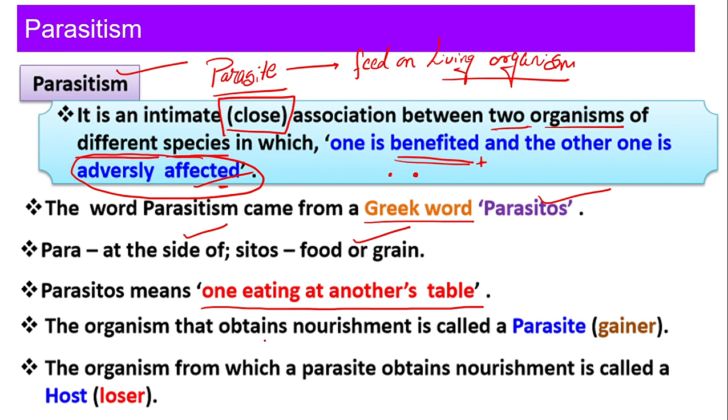Now, the organism that obtains nourishment, we call it a parasite. The parasite is getting nourishment. We are not getting nourishment, okay? It is taking our nourishment. So we call it the gainer, the parasite. And then who is the loser? The host is the loser, right?